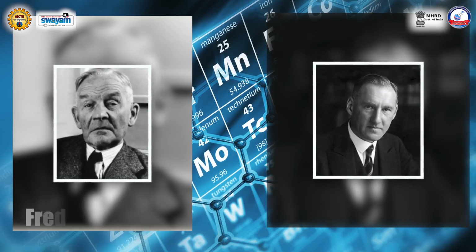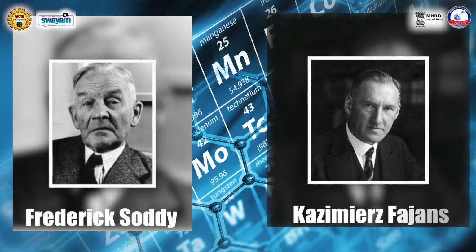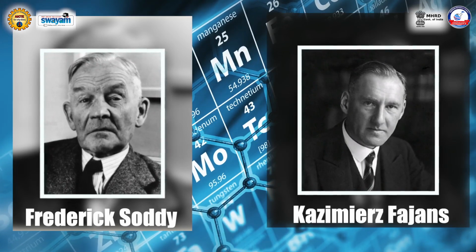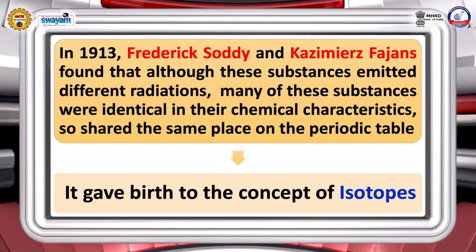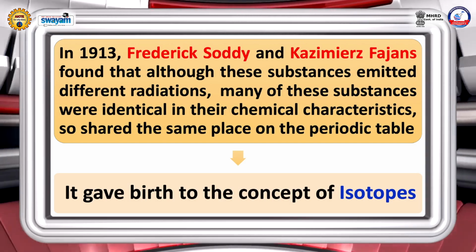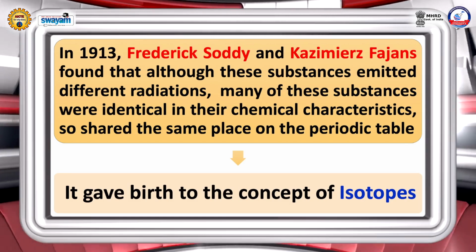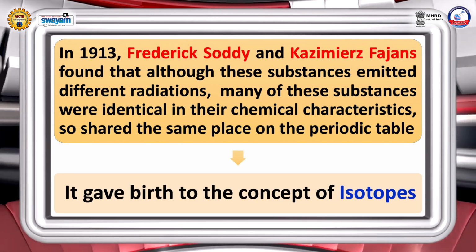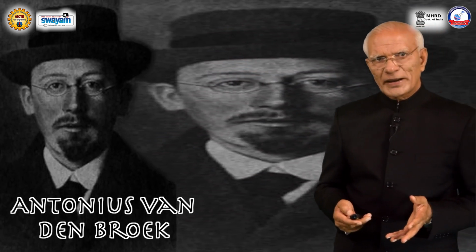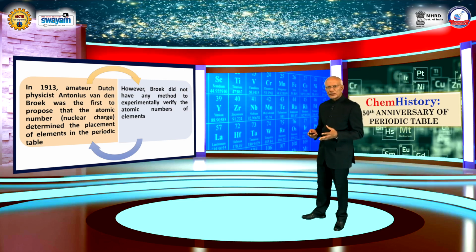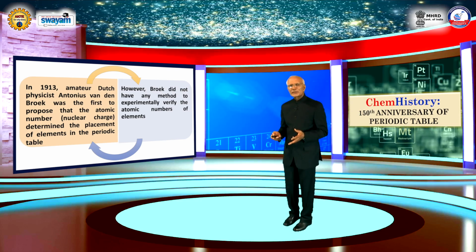In 1913, Frederick Soddy and Kazimierz Fajans found that although these substances emitted different radiations, many of these substances were identical in their chemical characteristics, so shared the same place on the periodic table. And this invention of theirs gave birth to the concept of isotopes. In 1913, amateur Dutch physicist Antonius van den Broek was the first to propose that the atomic number determined the placement of elements in the periodic table.